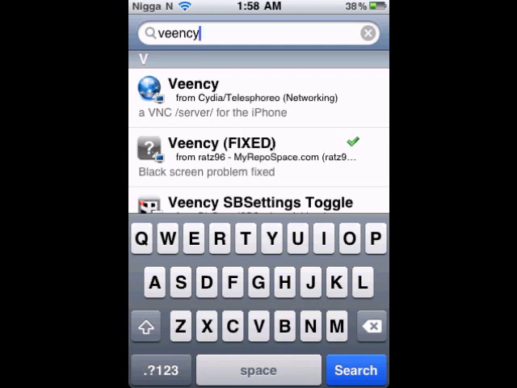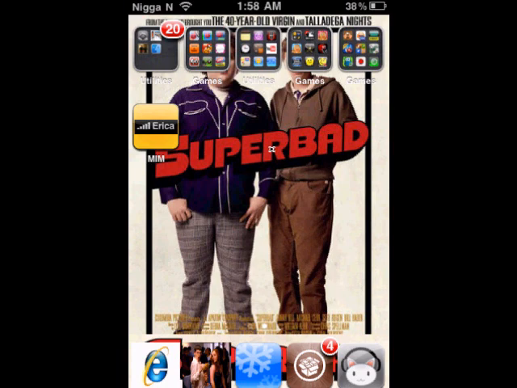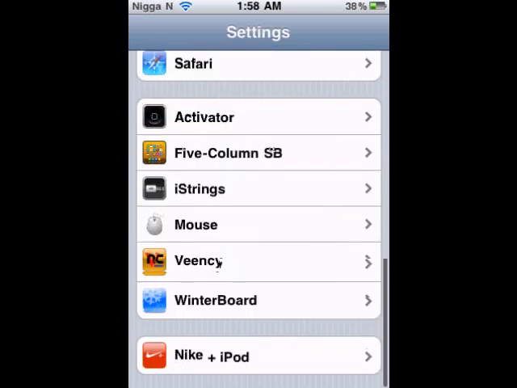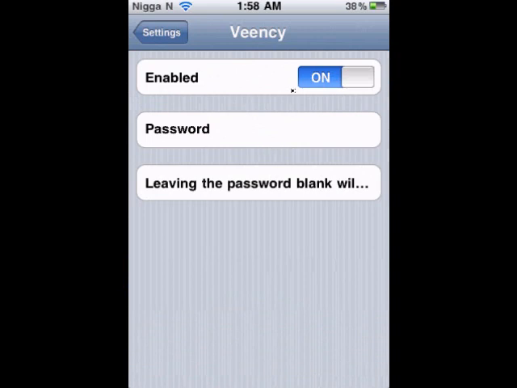So once you do that, you go into settings. Then you go down to Veency, and then make sure it's enabled. If it's not enabled, then you have to enable it, and then bring your iPod.